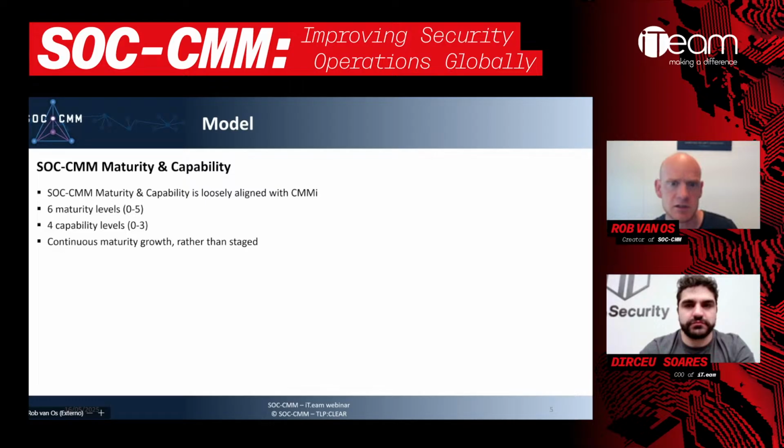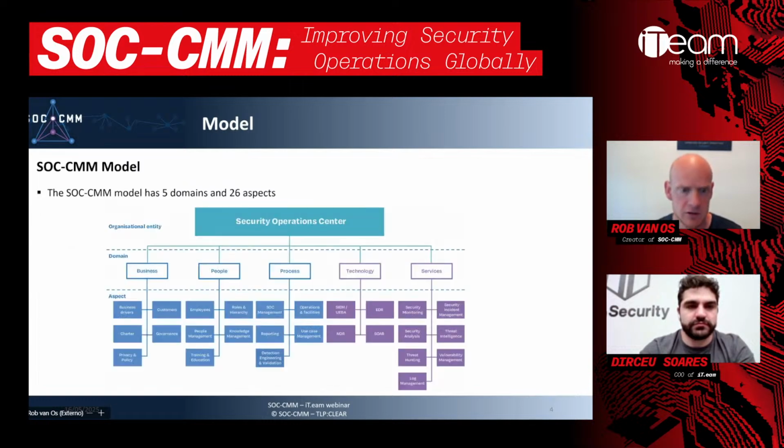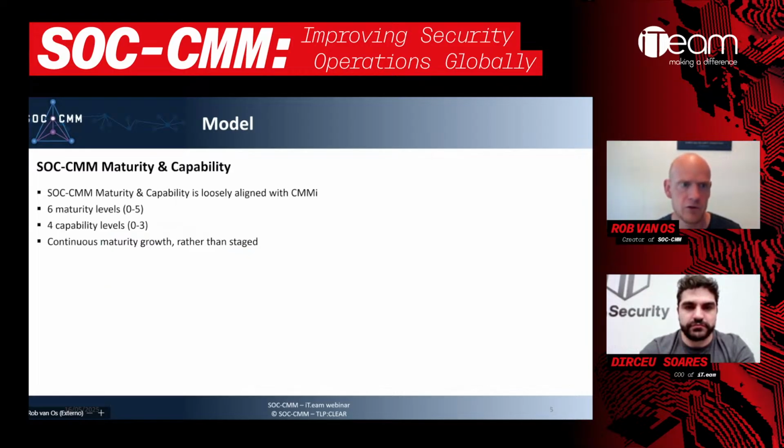The main difference with CMMI is that for maturity, we have one additional level, the level non-existent, which is level 0. It is only applicable in a situation where one of the elements from the domain model I just showed you is not present in the SOC at all, in no form. Then you have the level non-existent.